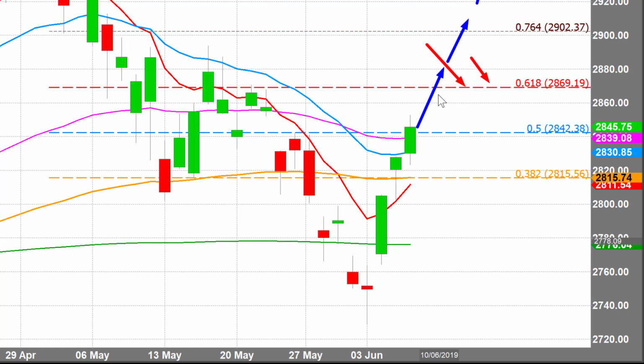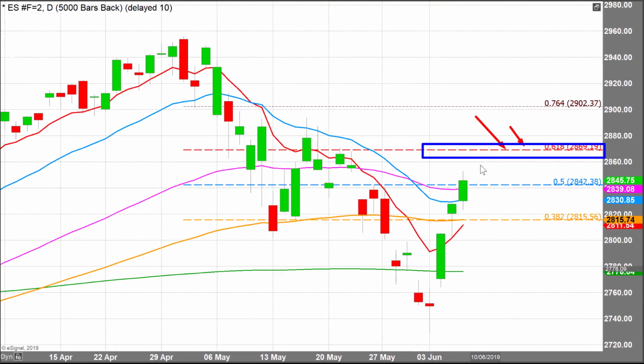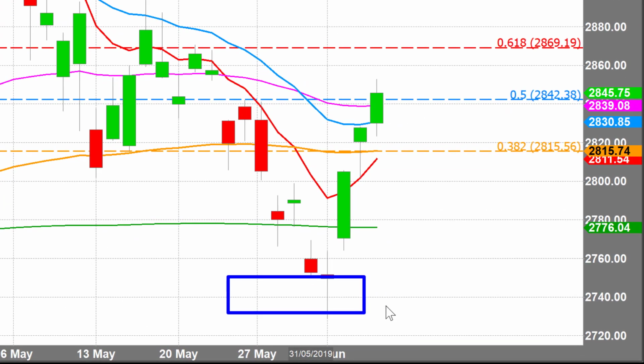But as long as we stay below that 2870 level, it seems that bears might still have a chance to potentially move the stock market lower. So that's the key level of resistance on the stock market at present. And I would say this: if the markets break that key level of support that we're seeing right there at the previous lows, then that could become a potentially very dangerous signal for the stock market, as a breach of those lows can potentially lead to further declines.